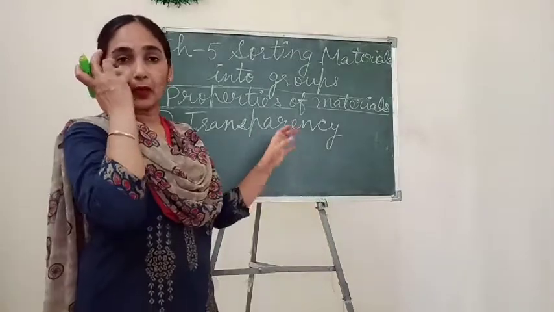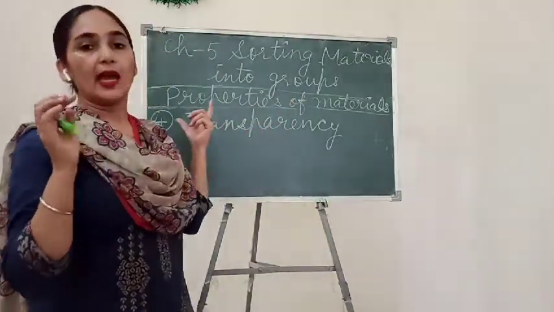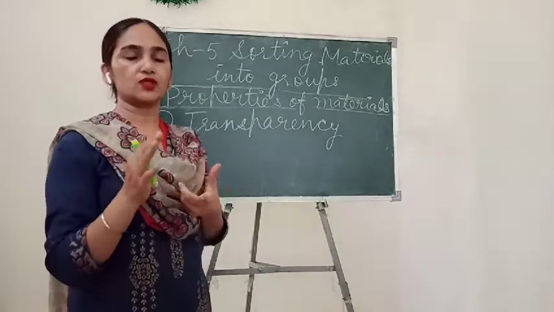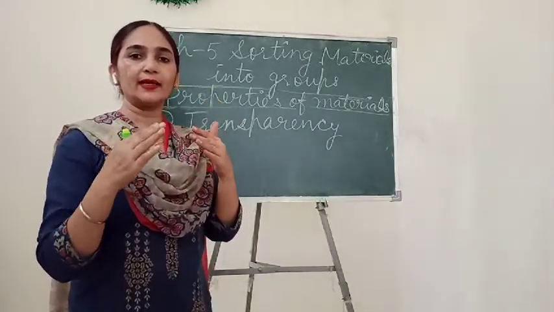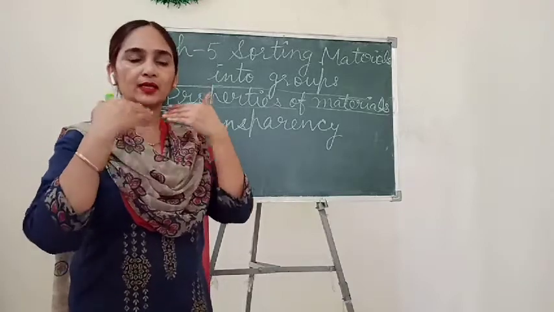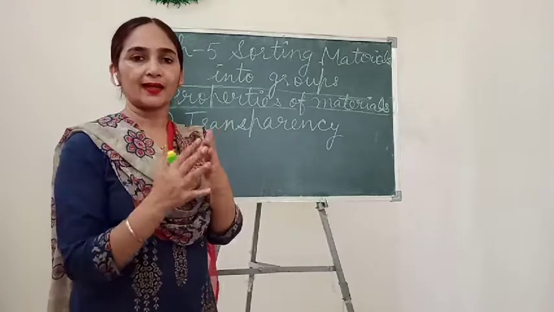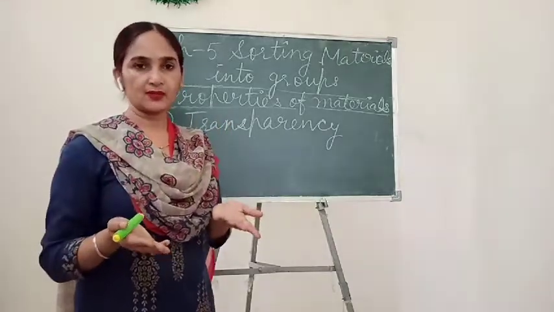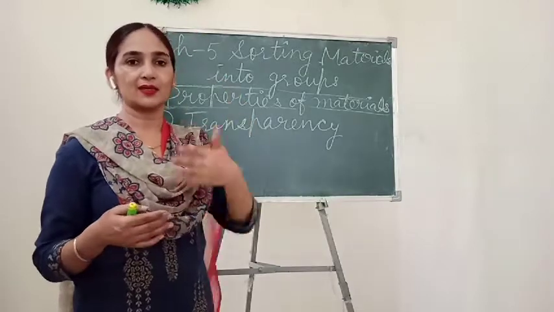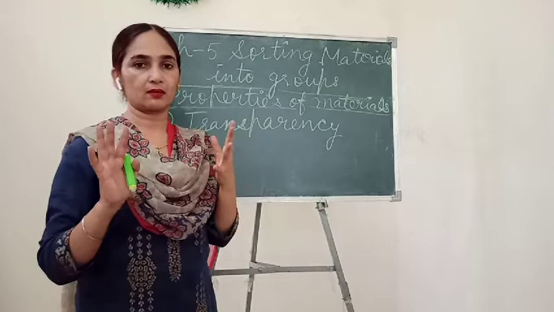When we talk about transparency, it is a characteristic of a material in which, we can say, full light passes through the object, and then we can say that object is transparent. Understand? Just like plain glass. I am not talking about your mirror.